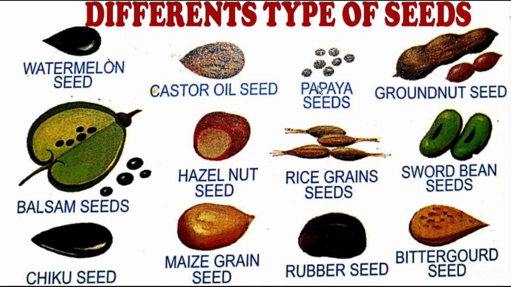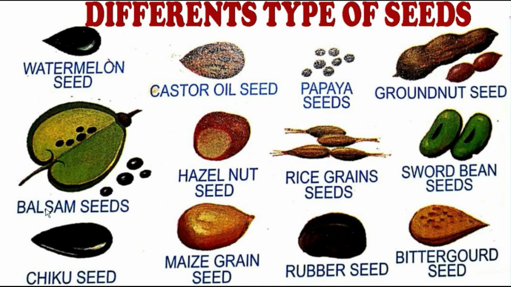Now come to the papaya seeds. Papaya is of orange color, but the seeds are of black color. See, there are many seeds inside the papaya, these black color seeds. Now groundnut seed. Groundnuts, you must have all eaten the groundnuts. See how small the seeds are. See the red color seeds.